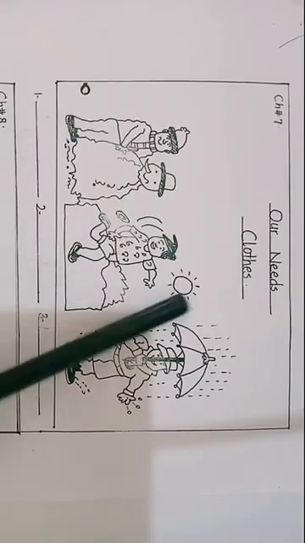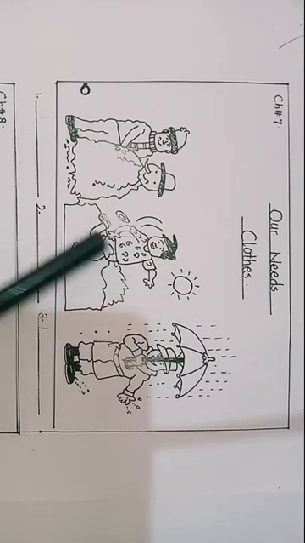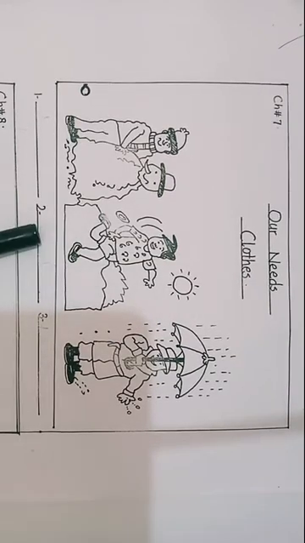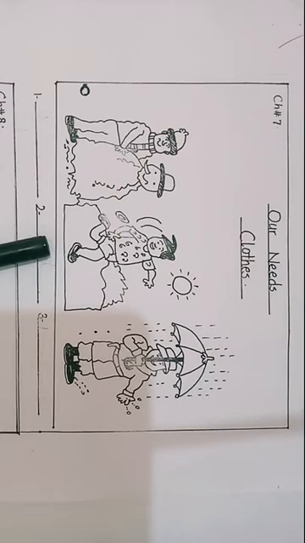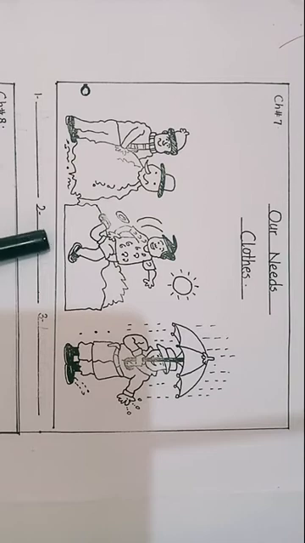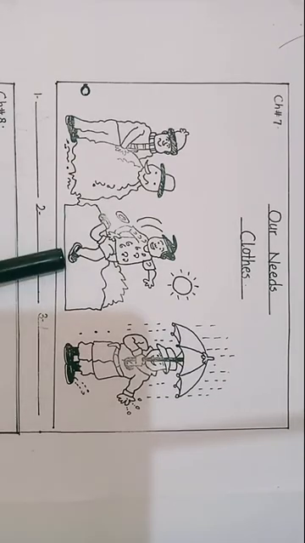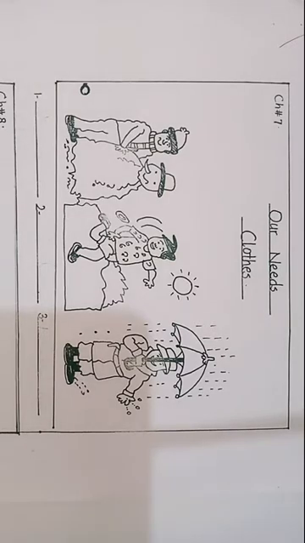Next one is picture. You are seeing the sun is shining brightly. Look at this boy. This boy is wearing cotton clothes. So students, this picture is showing that summer season is going on.